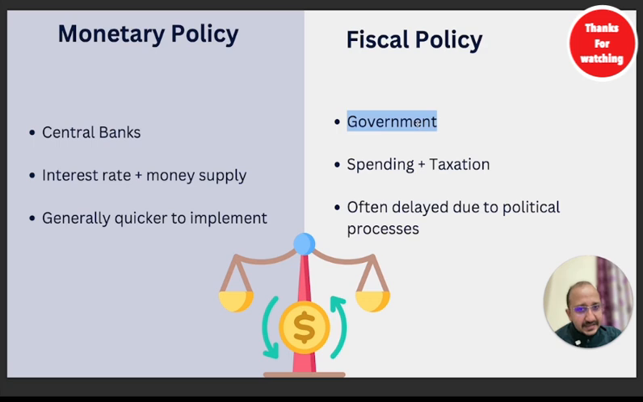Fiscal policy is issued by the government, the finance minister. Monetary policy is done by the central bank of a country. In India, it is the RBI. It is done every quarter. Fiscal policy is once in a year, that too in February, at the end of February.